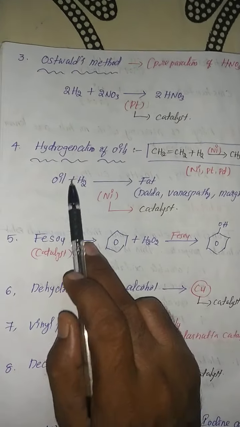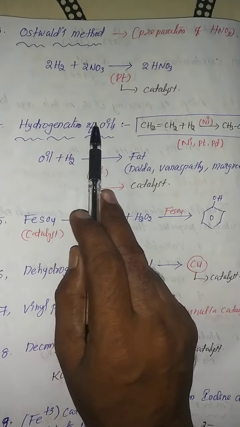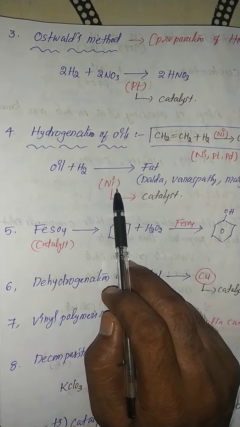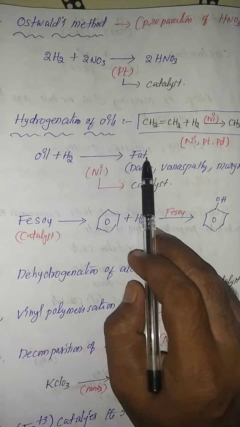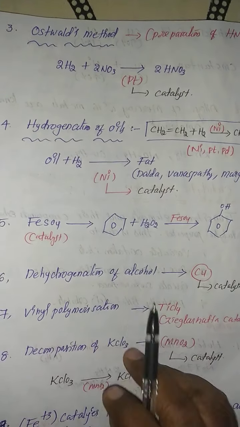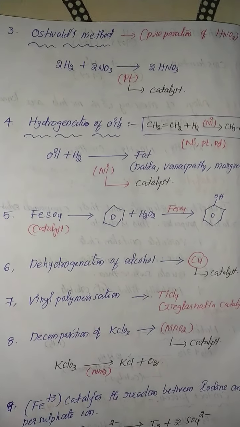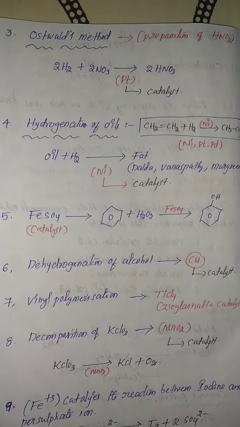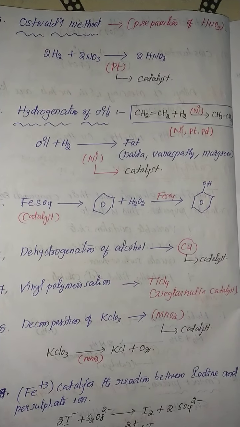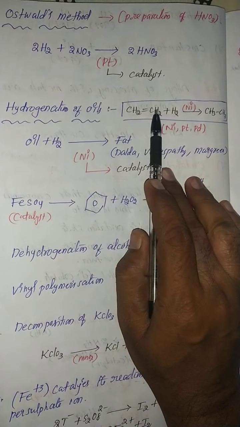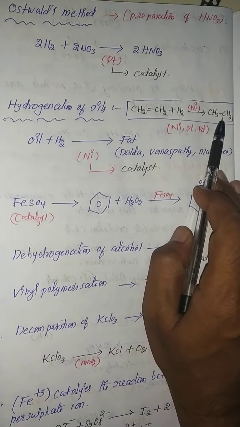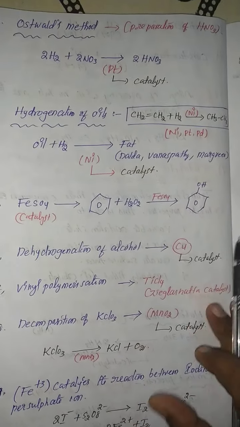Most important point, my dear student, hydrogenation of oils. What kind of catalyst is used? Nickel catalyst is used. So oils are converted into fat: Dalda, vanaspati, margarine. Mostly nickel catalyst is used. So my question is, in hydrogenation of oil, what catalyst is generally used? Nickel catalyst. Actually unsaturated hydrocarbons are converted into saturated hydrocarbons. Generally nickel, platinum, palladium are used.